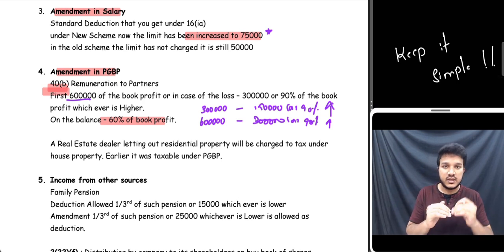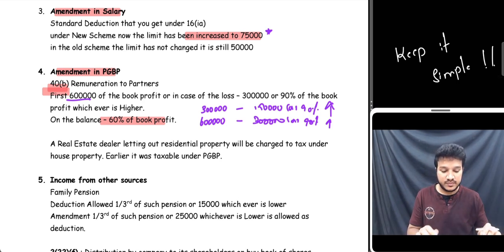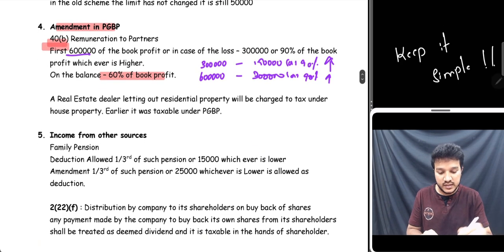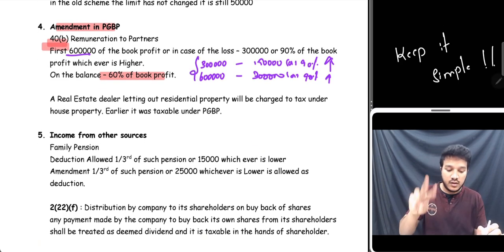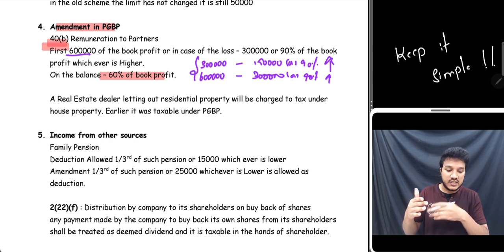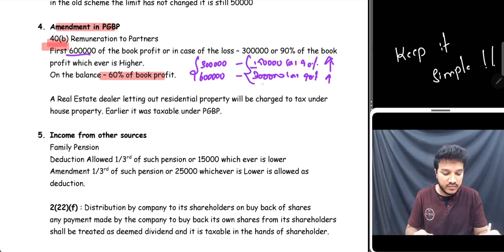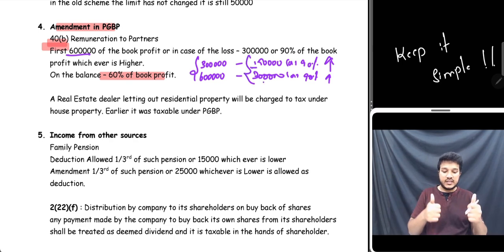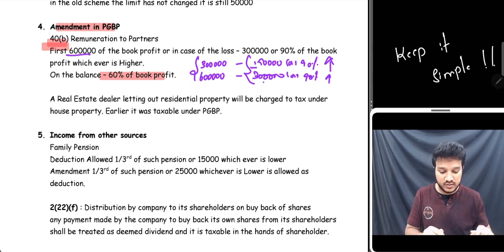Up to this extent, it is okay if the remuneration is paid to the partners. You can see they've doubled the limit: 3 lakhs made into 6 lakhs, and 1,50,000 made into 3 lakhs. Easy to remember and very important for the exam as well.